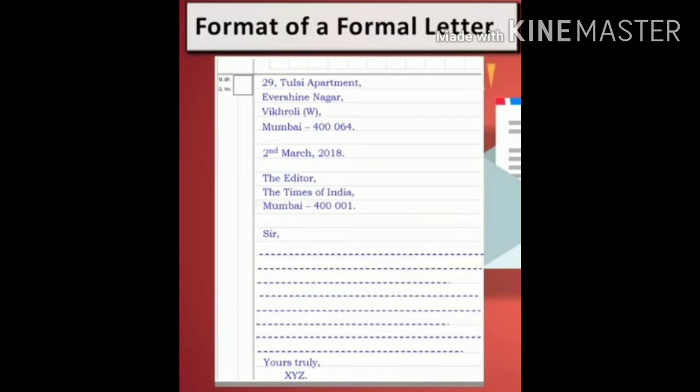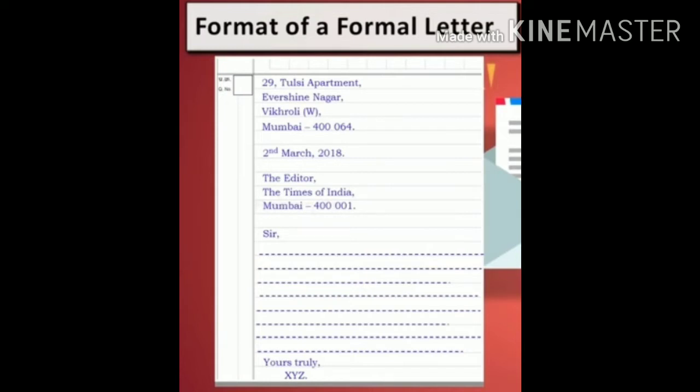First of all, you write the date. It must be written in ordinal numbers like first, second, third. Don't forget to add the ST, TH, etc. with the number of the date. Then write the month. The first letter of the month should be capital. Then put a comma. Then write the year, 2020. The date should always be written in full form and no shortcuts are to be followed.